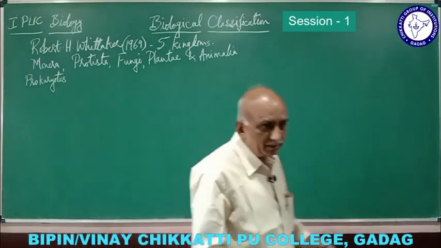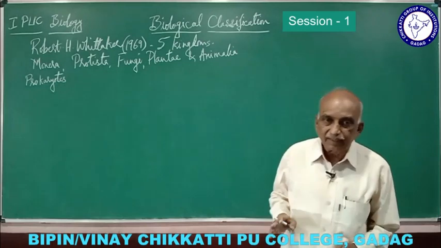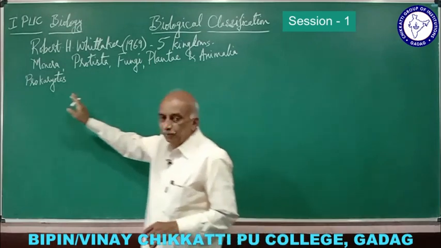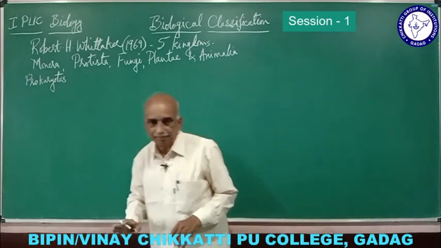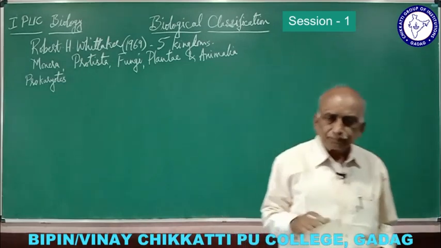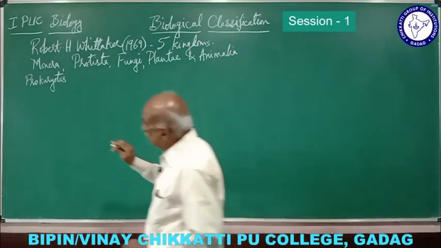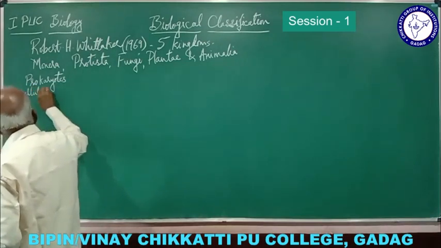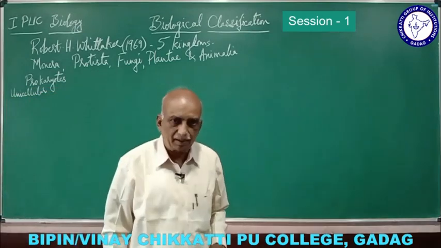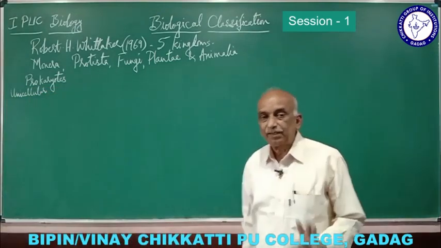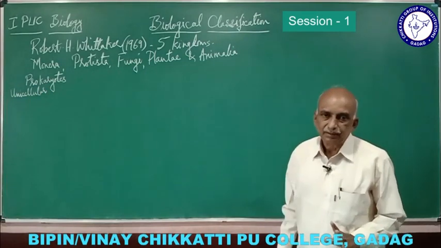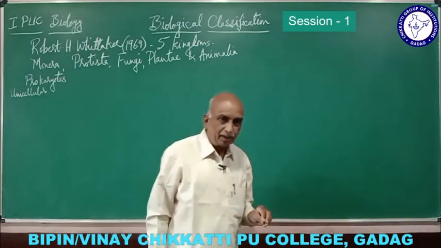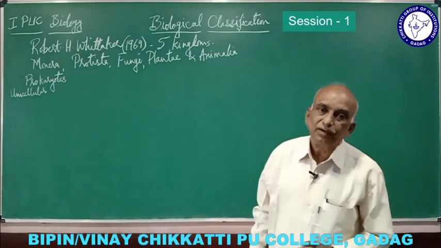So there is one more general classification where organisms are classified into prokaryotes and eukaryotes. All prokaryotes are included under Monera. So Monera is the group which includes all prokaryotes. And one more thing is, these prokaryotes are unicellular organisms, always unicellular. We never find multicellular organisms in Monera. All organisms included under Monera are unicellular prokaryotes.